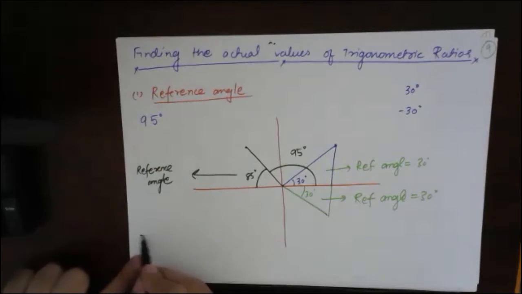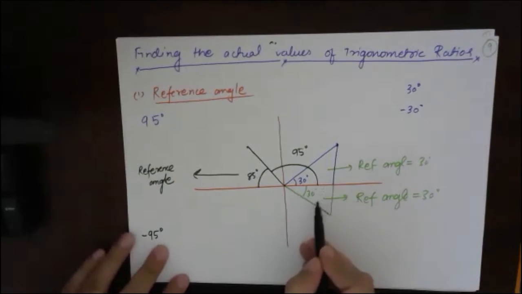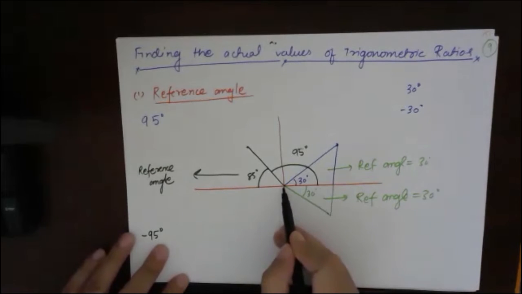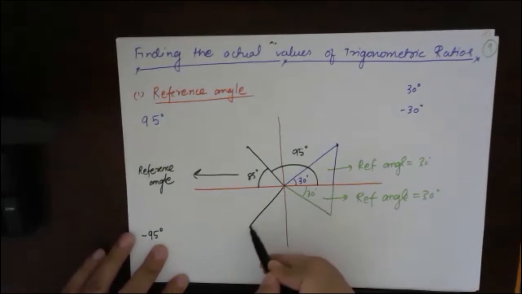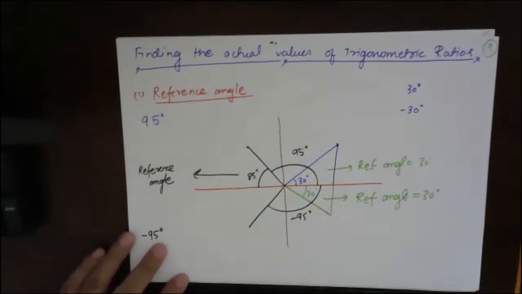Now suppose I am talking about minus 95 degree. Minus 95 degree means I will move from here in clockwise direction. So minus 95 will be somewhere here. So this angle is minus 95 degree, right?